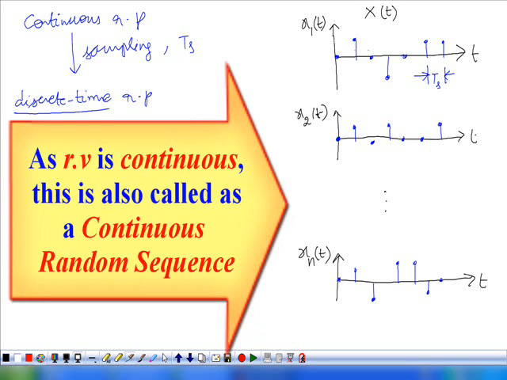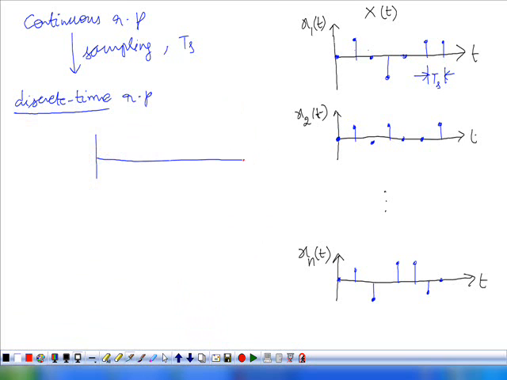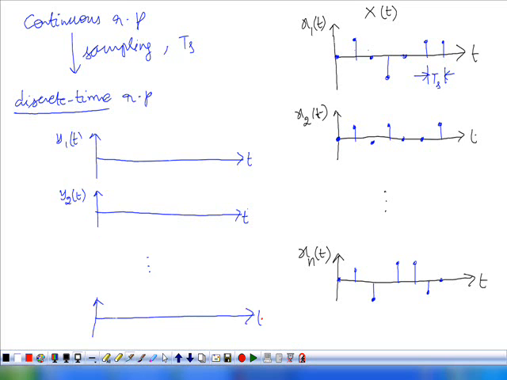Now we take another random process. Let this be one sample function of the random process, and this is another sample function y2 of t, and so on. We have n number of sample functions. This is the yn of t.